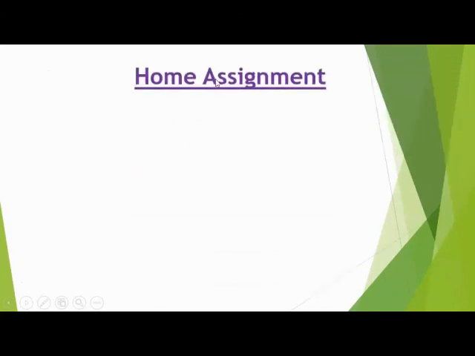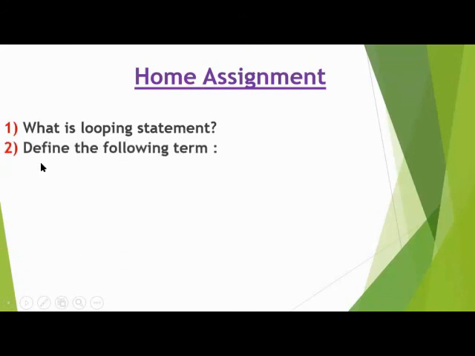Now I'm sharing the home assignment. Question number 1, what is a looping statement? As I told you, write the question, what is a looping statement. Question number 2, define the following terms: repeat loop, while loop, for loop.